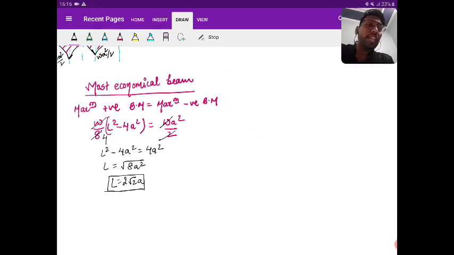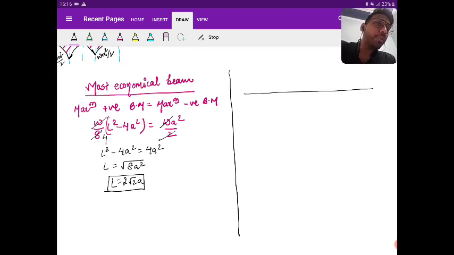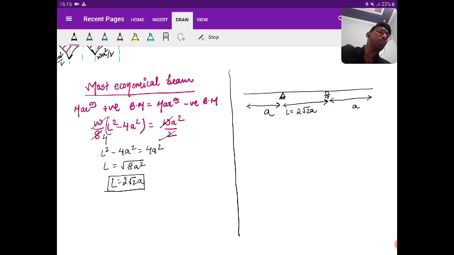Okay, so how the design will look like, see here. For the most economical beam, this length is 2 root 2a. The overhang lengths are a. So you can clearly see that L is greater than 2a.